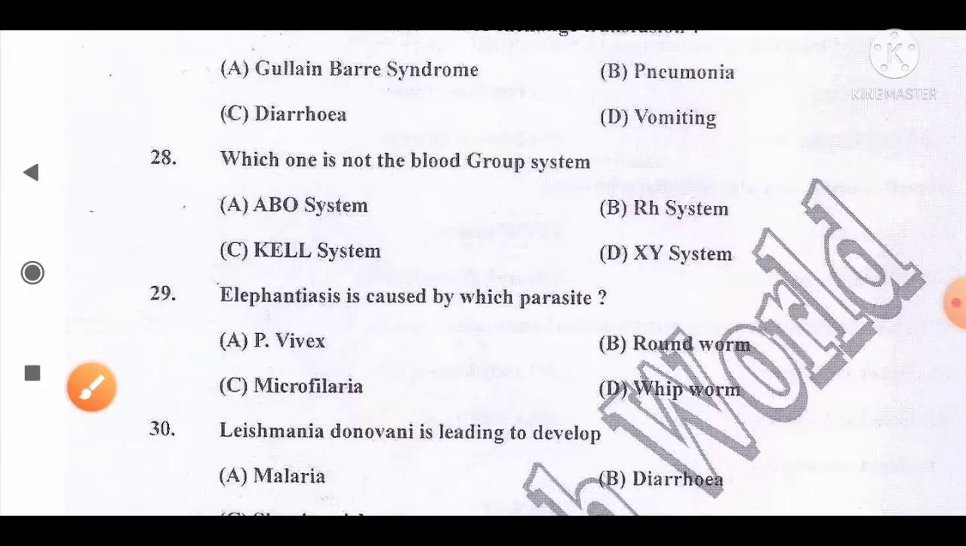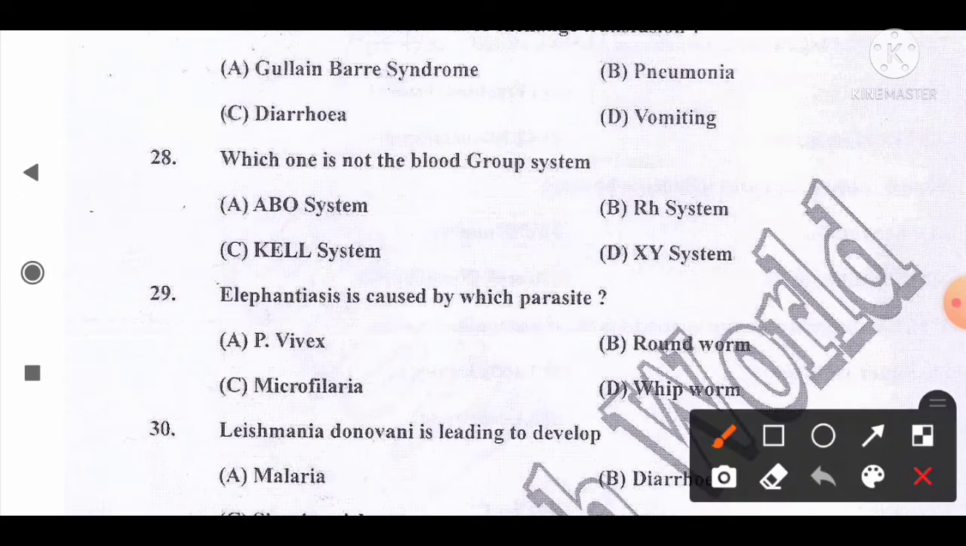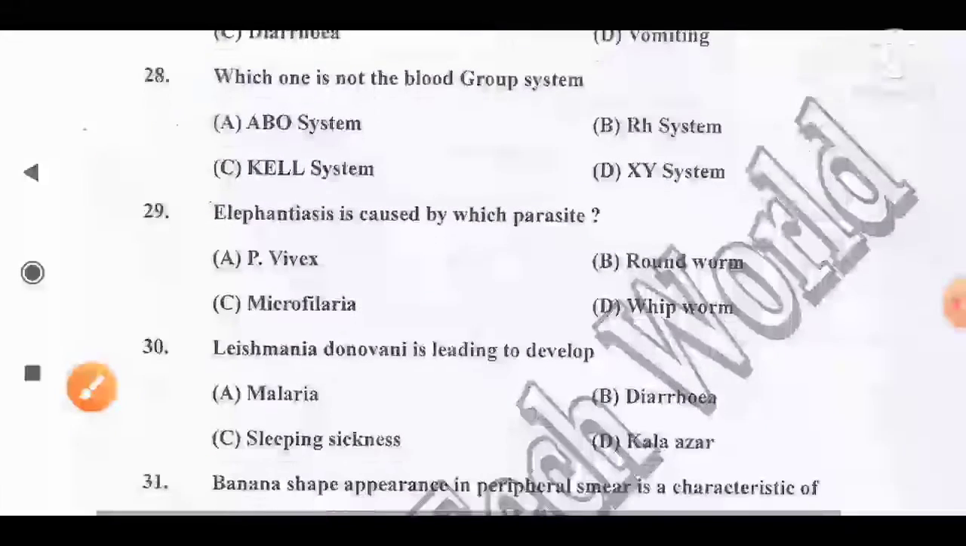Move to the next question, number 28. Which one is not the blood group system? And the options are A, ABO system, B, RH system, C, Kell system, D, XY system. And the correct answer for this question is option D. XY system is not an example of a blood group system. So option D, XY system, is the correct answer for this question.